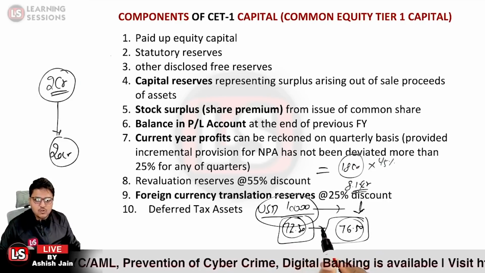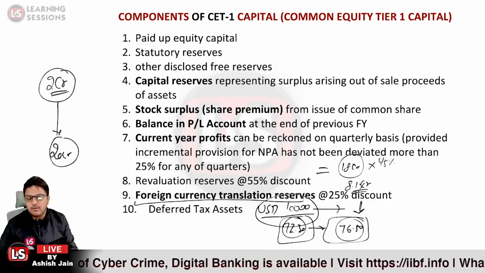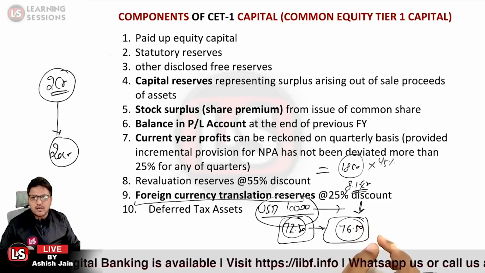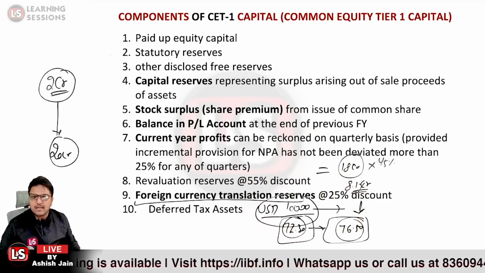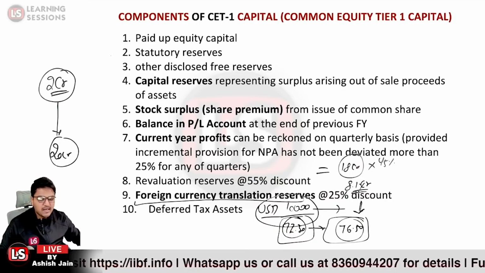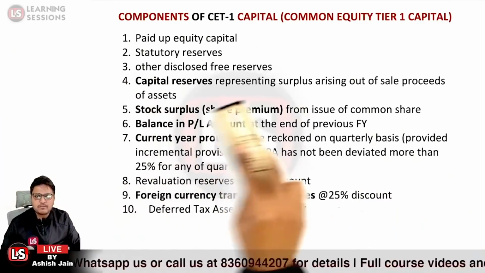The difference between these two will amount to the foreign currency translation reserve. Those can also be reckoned as CET1 capital, but at a 25% discount. Other than that, deferred tax assets (DTAs) can also be considered a component of the CET1 capital. Is that part clear?